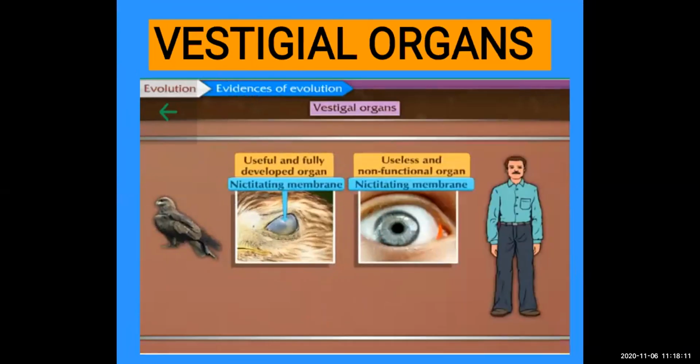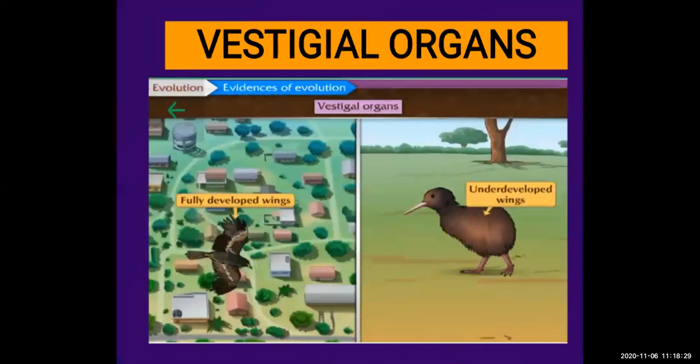And this is also one example: the nictitating membrane. The nictitating membrane is useful and fully functional in birds. They cover their eyes with the nictitating membrane, but we can't do that. It is useless and non-functional in human beings. Next, fully developed wings are there in birds, and in some birds the wings are underdeveloped because they are not using them frequently. Like this other bird, which is not using its wings most frequently, so they are underdeveloped.